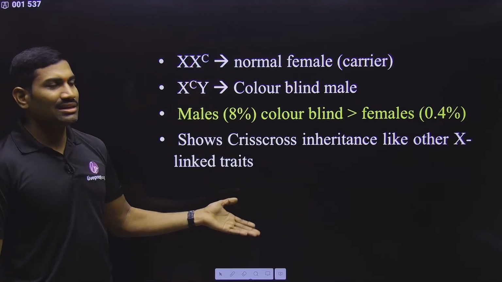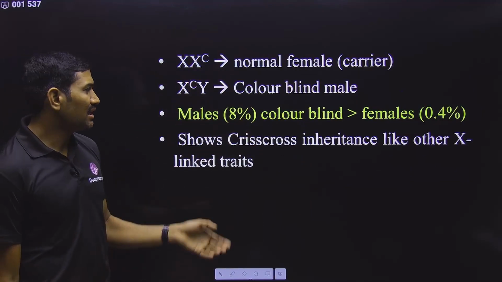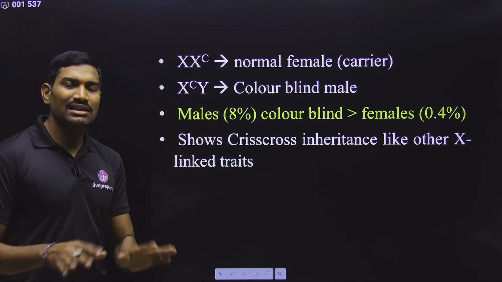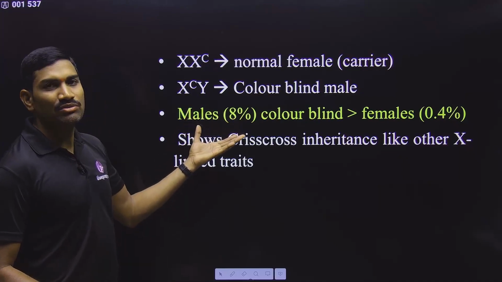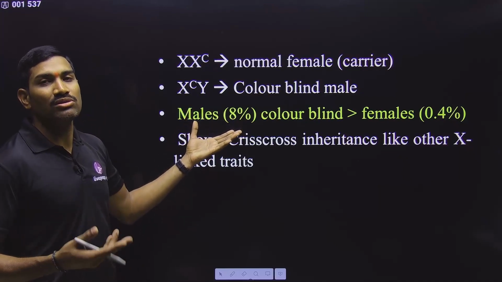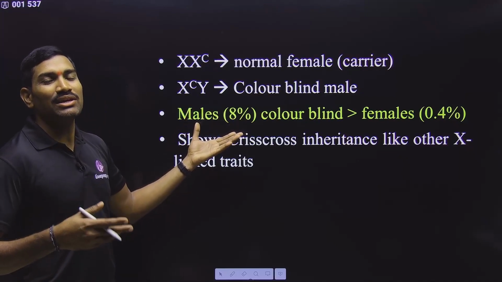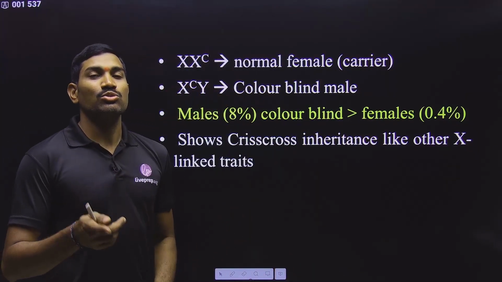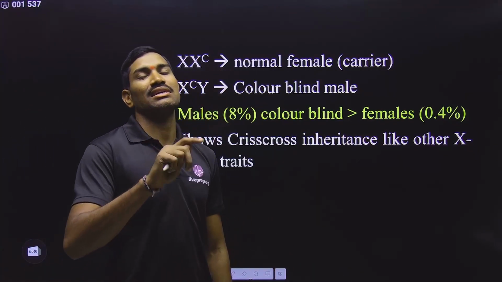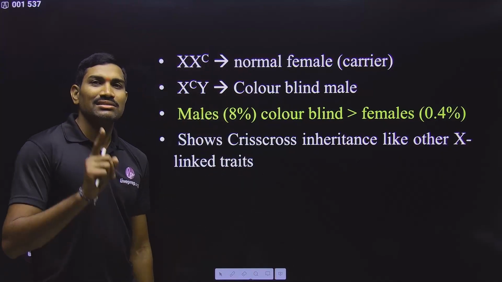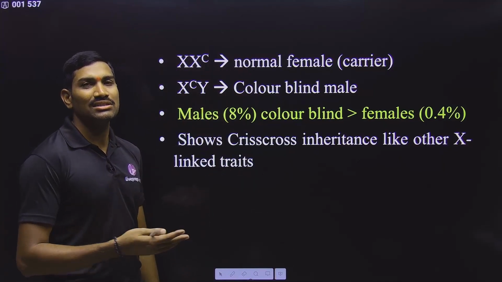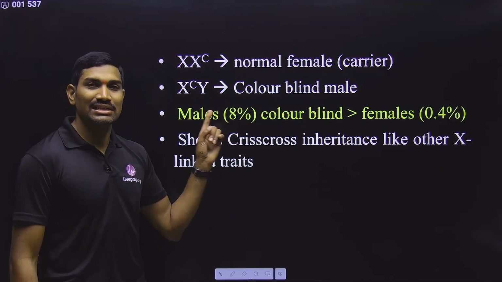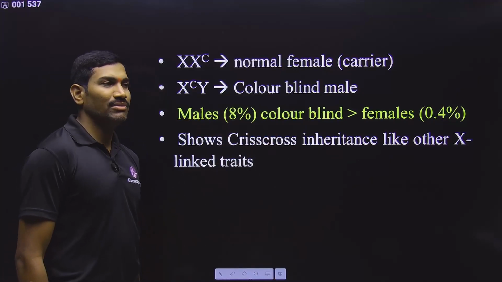And this is also X-linked recessive. The inheritance pattern, everything is normal. For X-linked recessive characters, generally we observe these in males. We observe them more in males when compared with females, because in the case of females, two recessive X chromosomes are required to cause the disease. But in the case of males, a single recessive X is enough to cause the disease. That's why males suffer more from X-linked recessive disorders when compared with females.